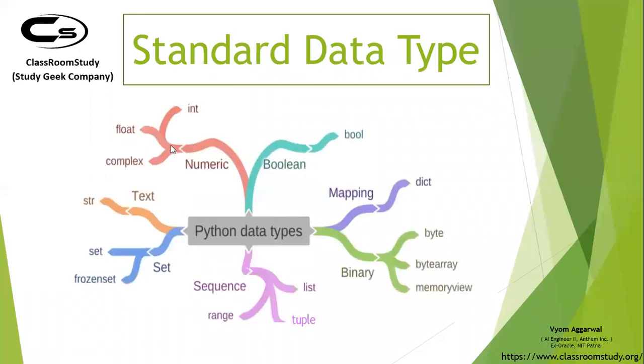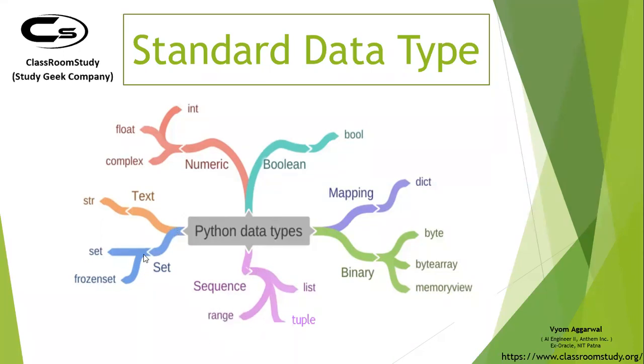So you have numeric, int, float, complex, boolean, mapping, dictionary, and then for binary you have bytes, byte array, memory view. The difference between bytes and byte array is bytes are immutable and byte arrays are mutable. Okay, and again with lists and tuples, tuples are immutable and lists are mutable. Basically you can change the content of lists, but not the content of tuples. Then you have the range function. Range function gives you a list of numbers depending upon the range that you provide. We'll see this function when we write code for loops, don't worry.